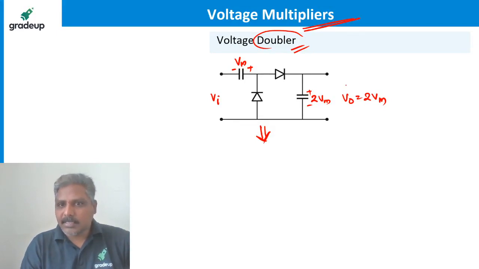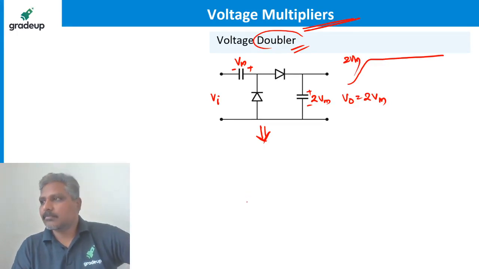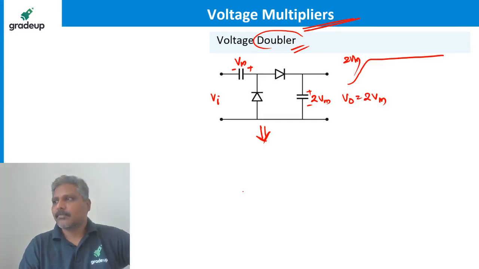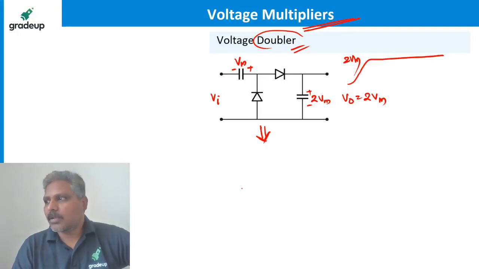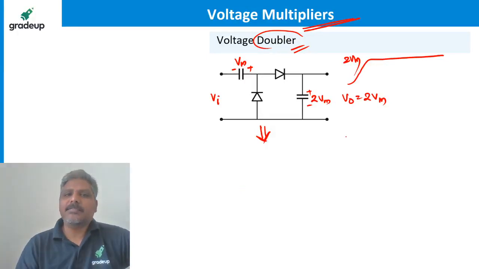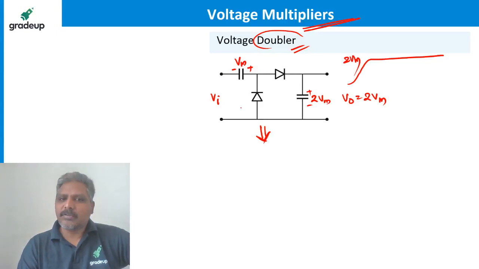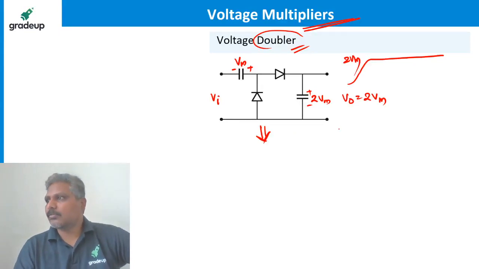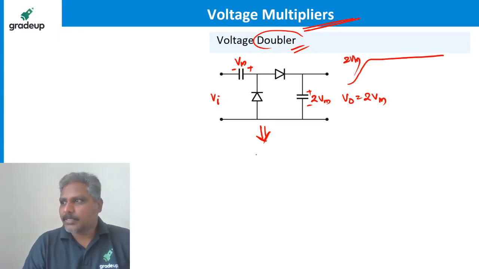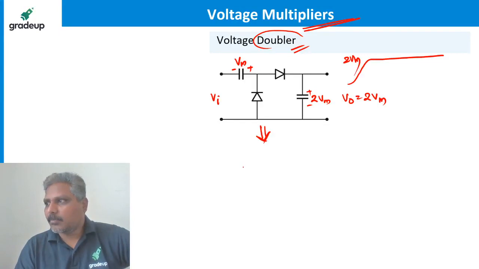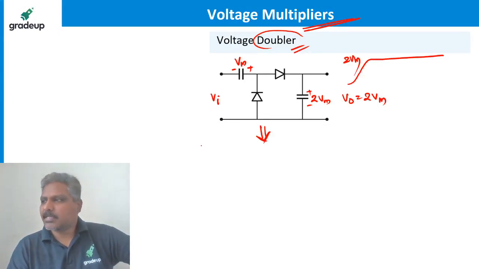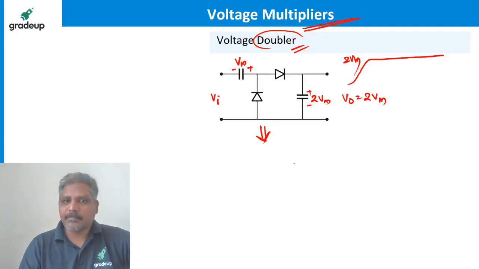It is like this, this is 2 Vm. How are they the same? They are not the same. We are using a positive clamper only to get a positive value. If you want a negative value, you can go for a negative clamper. Listen guys, please hold. Peak is not doubled in the clamper.